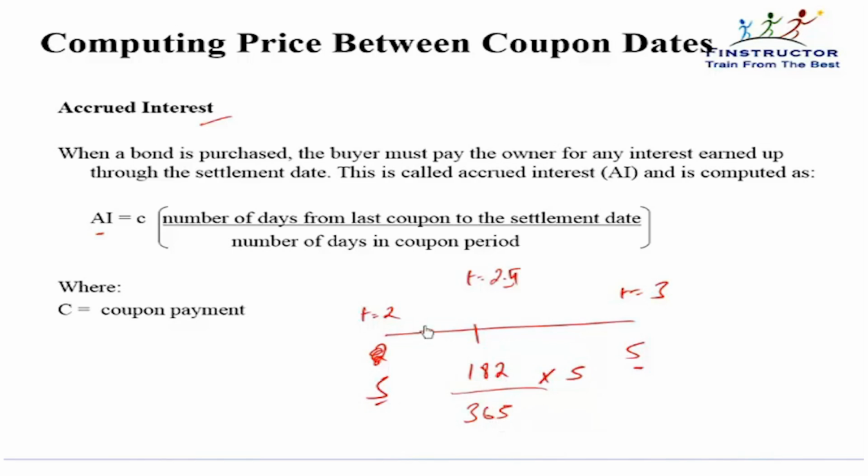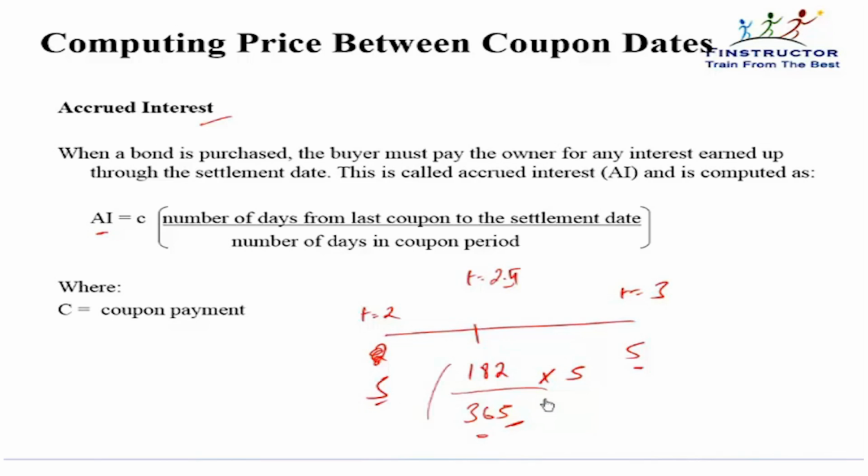This is the amount of the coupon that has been accrued to the seller, or which has to be paid to the seller. Please note, the valuation of the bond doesn't change. I still have to pay the price that I calculated in the previous slide in the manner described. However, in the market, the accrued interest is often quoted separately from the clean price.